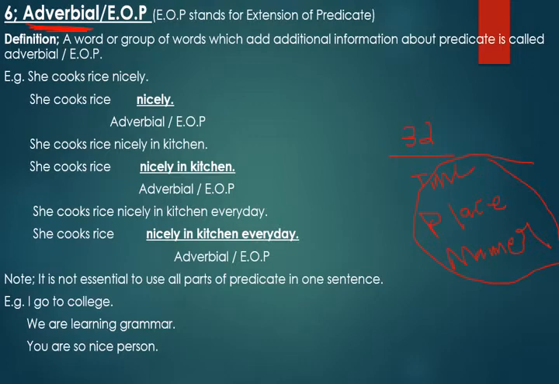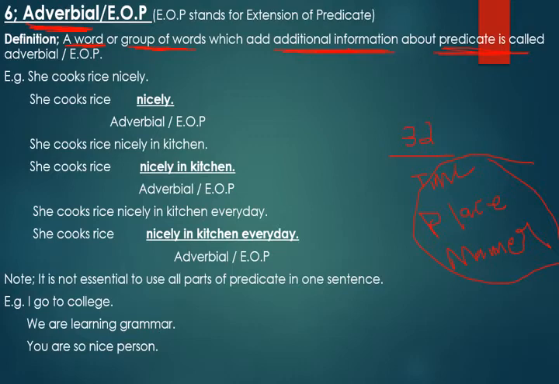So let's begin. Definition: a word or group of words. Keep in your mind, adverbial can be a word or also a group of words which add additional information. Additional information means extra information about your predicate. We have learned that a sentence is a group of words which has a subject and predicate, so the sentence is clear.